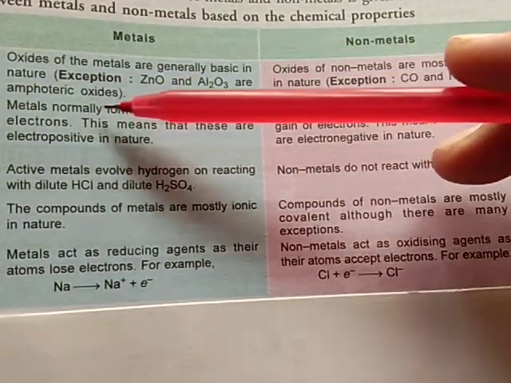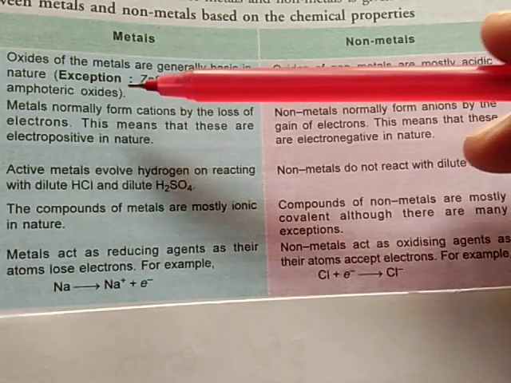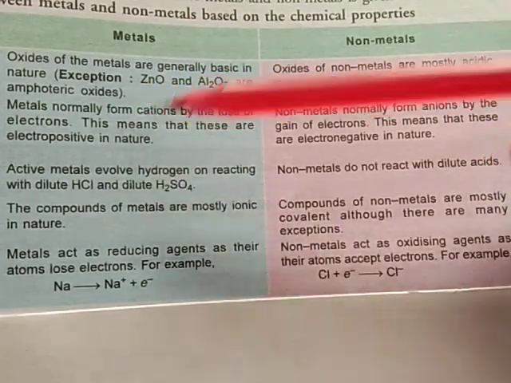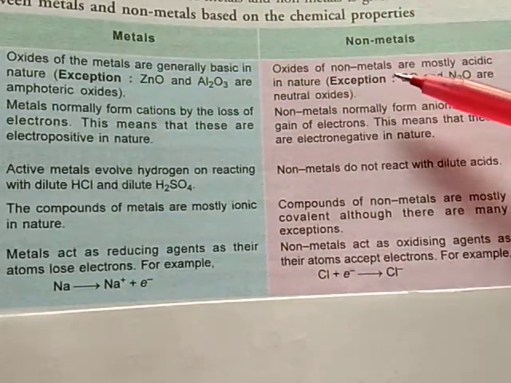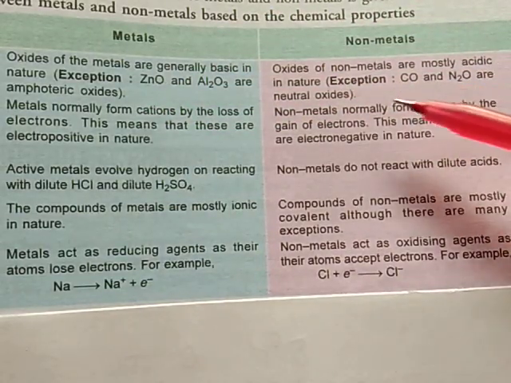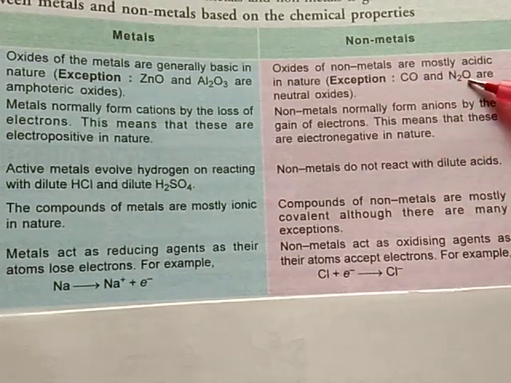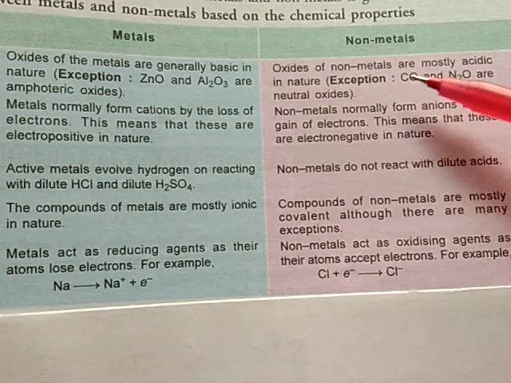These are amphoteric oxides because they behave as acid as well as base. But the oxides of nonmetals are acidic in nature, except CO and N2O, which are neutral oxides.